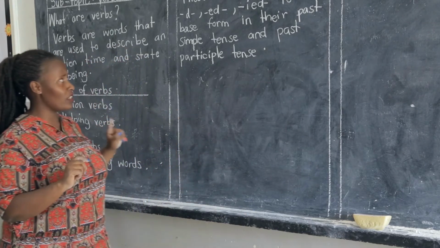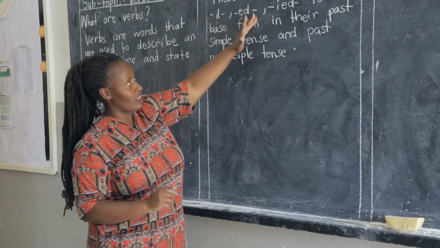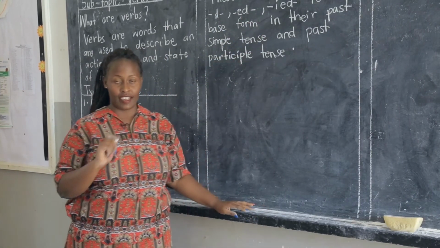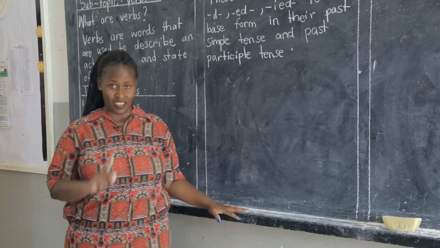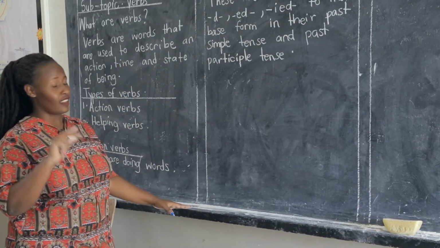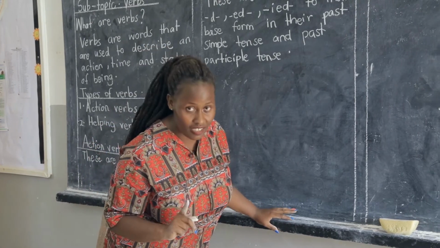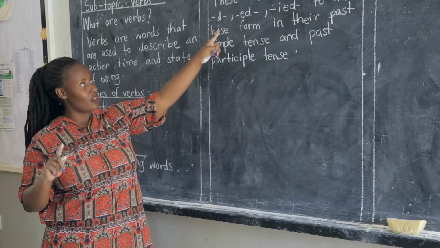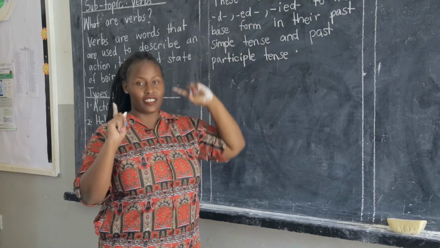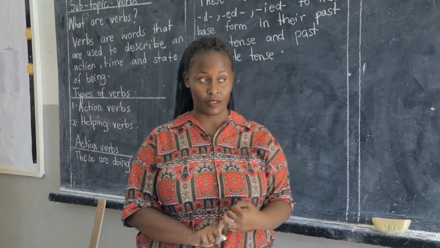And how do we know that this kind of verbs add D or ed or ied in their past tenses? We are also going to look at that. We are going to look at the forms of regular verbs. We are going to look at their tenses, and we see examples of verbs that add D or ed or ied to their past simple or past participle tense.